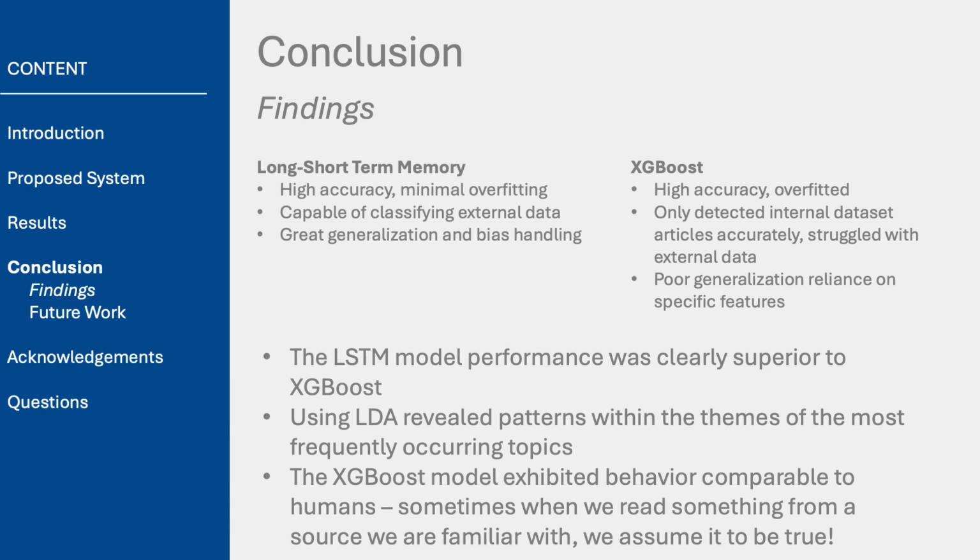While both models perform well on internal data, LSTM's ability to handle biases and generalize makes it the better choice for this circumstance. Insights from LDA topic modeling revealed that XGBoost's reliance on familiar sources, much like human bias, limits its accuracy in diverse contexts. Therefore, for implementing the web app, LSTM provides the more reliable and adaptable solution.